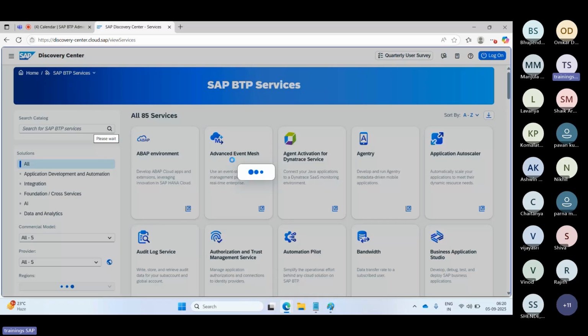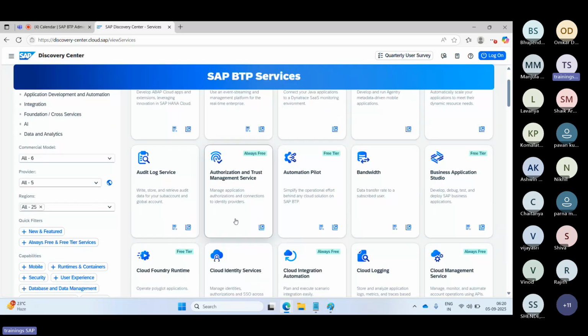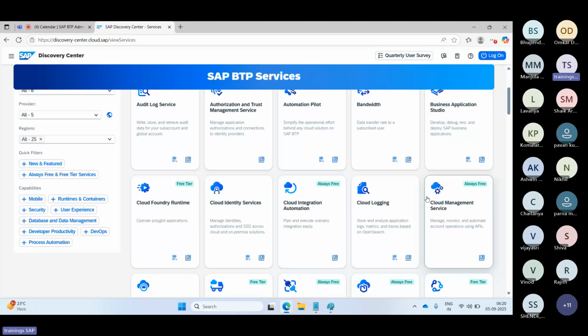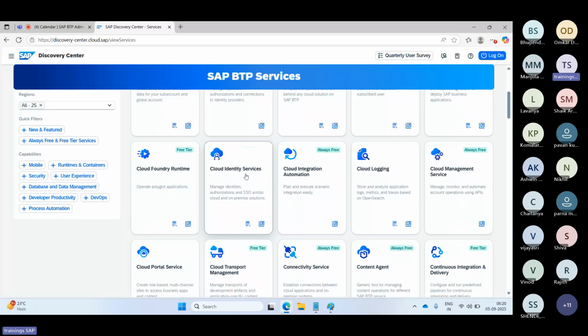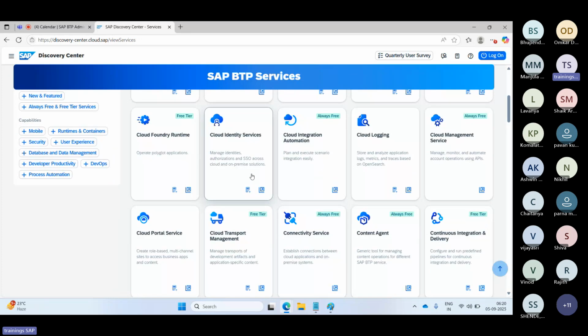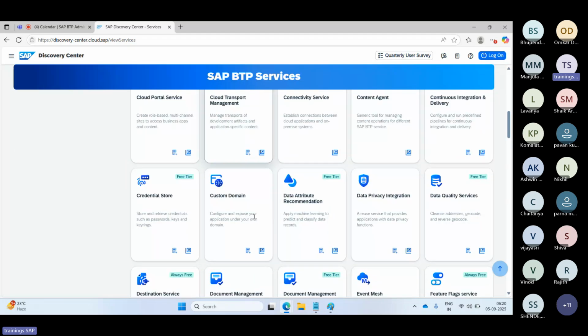In total, 80 plus services, around 85 services, they are providing here. In that you can see one of the services is called the BTP ABAP environment. Then event mesh, and the auto scaler. There are multiple services and tools. This is one of the development tools. This is one of the authorization services. This is the authentication service, right? Then CTMS, cloud transport management, to move the transports and everything here, right? And custom domain services here, right?